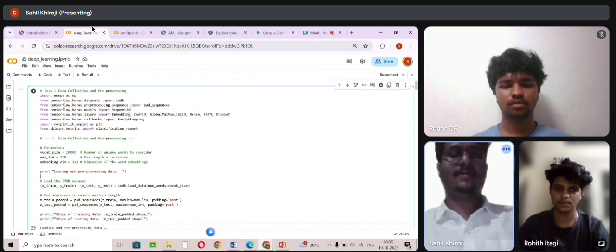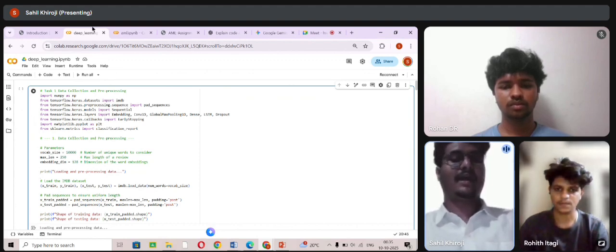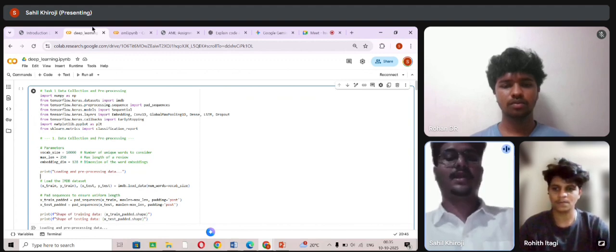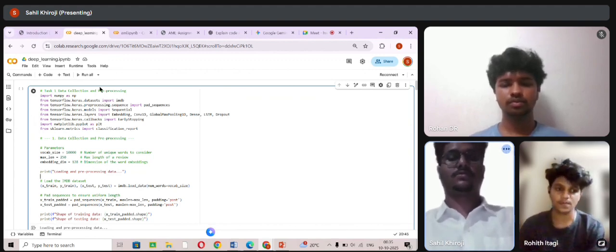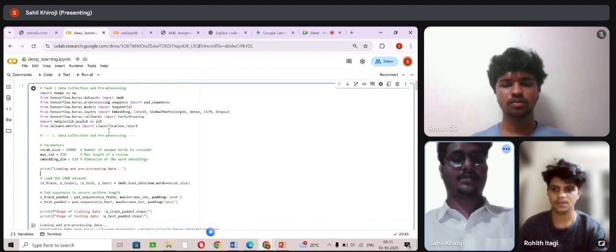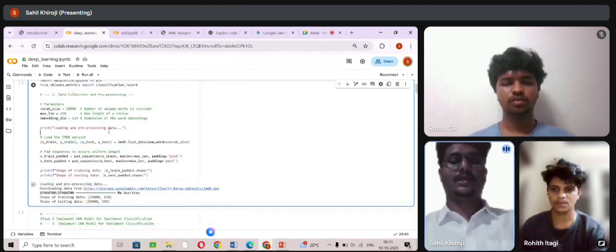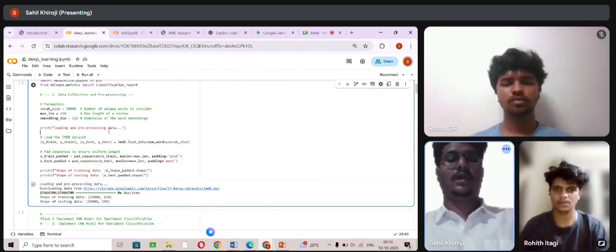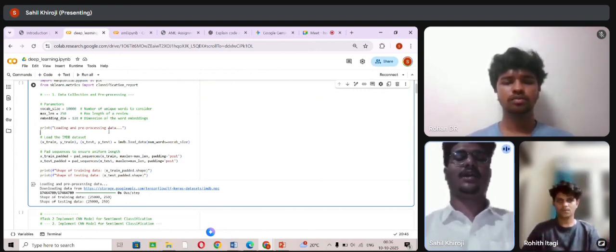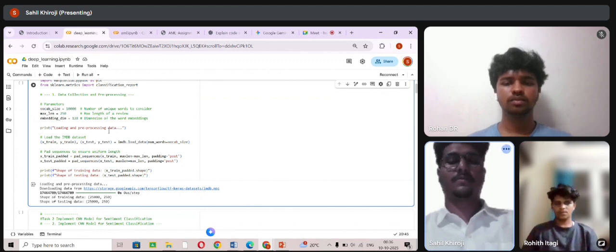And loading the IMDb dataset. The IMDb dataset is automatically downloaded from TensorFlow. It contains 25,000 training and 25,000 testing movie reviews. Each review is already converted into a list of integers, and each number represents a word. Padding the sequences. Since reviews have different lengths, we pad them so all have the same size. Padding post means zeros are added at the end of the reviews that are shorter.